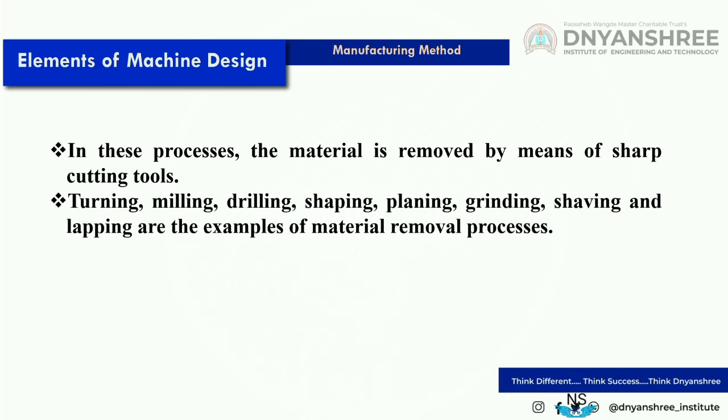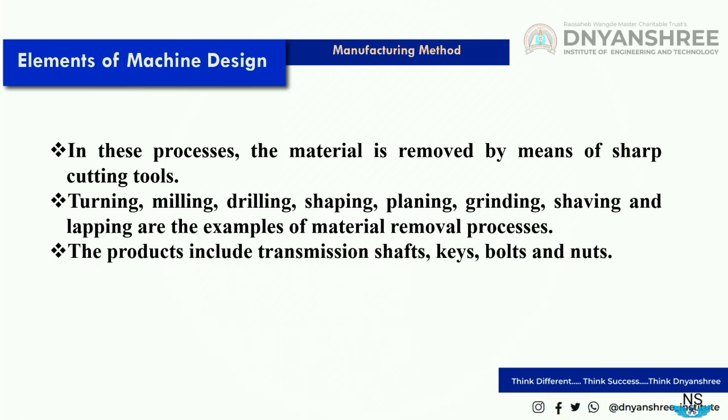Turning, milling, drilling, shaping, planing, grinding, sieving, and lapping are examples of material removal processes. Turning is done on a lathe machine, milling on a milling machine, drilling on a drilling machine. For shaping, a shaping machine is used. For planing, a planer machine is used. For grinding, a grinding machine is used. So according to the operation, various machines are used in this category. The products include transmission shafts, keys, bolts, nuts, and many more.